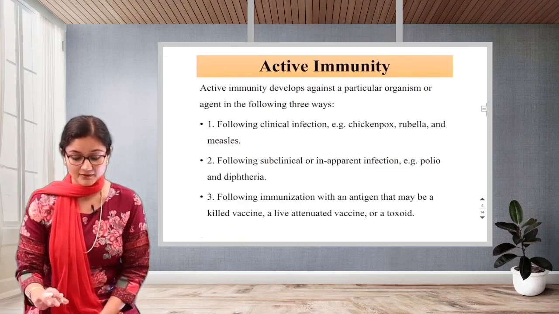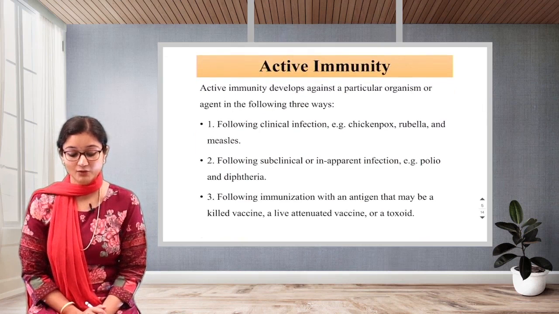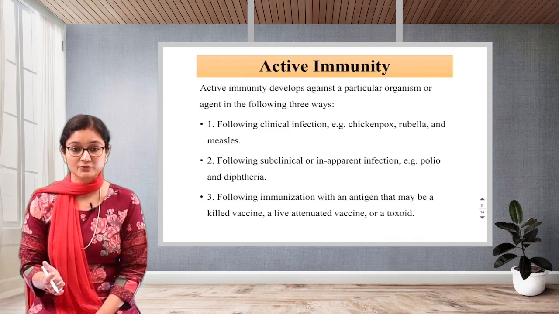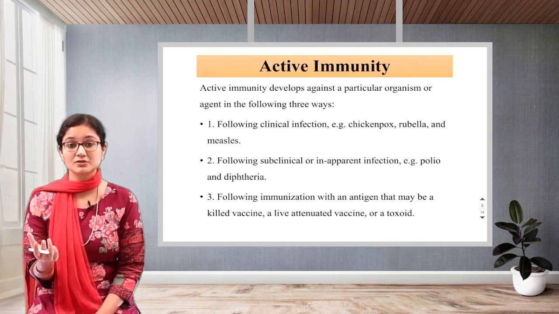Next, active immunity develops against a particular organism or agent in the following 3 ways. That is what we are talking about. How is it going to develop? How is active immunity going to develop in our body?